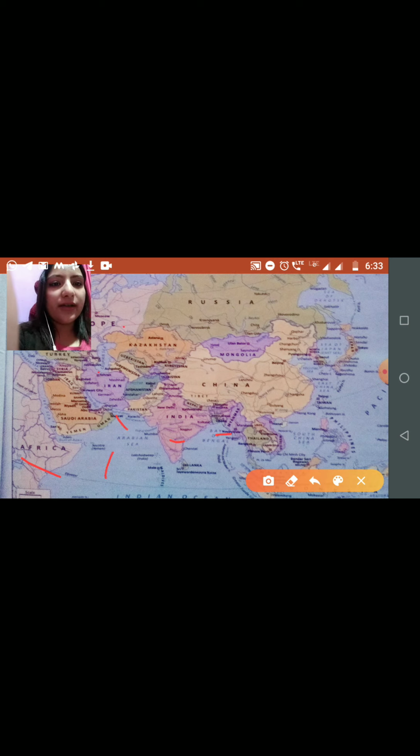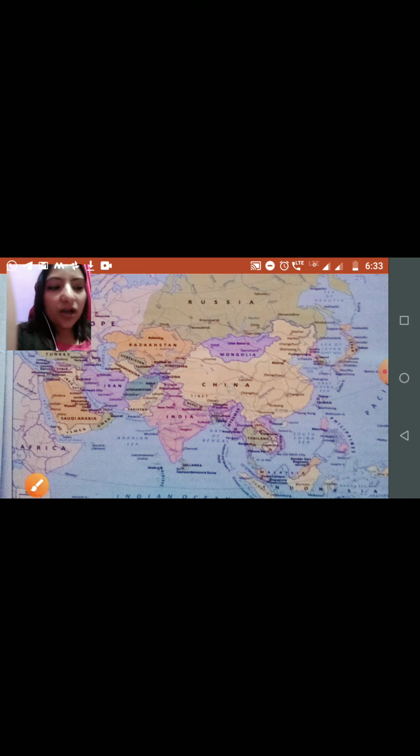Asia mostly lies in the northern hemisphere. These are all your Asian countries. So from this extension we can understand Asia mostly lies in the northern hemisphere; only some part of the Indonesian islands lies south of the equator, otherwise most of the part lies in the northern hemisphere.